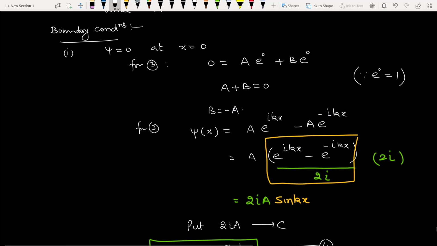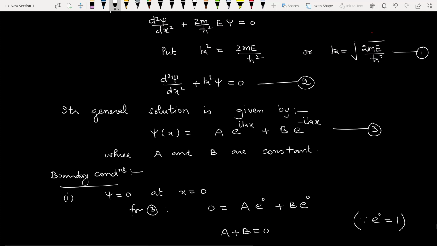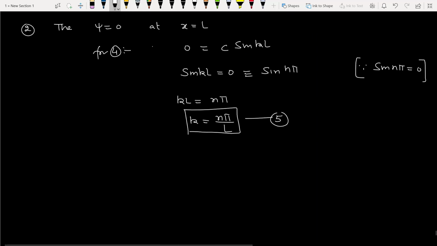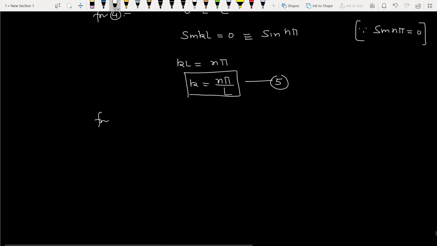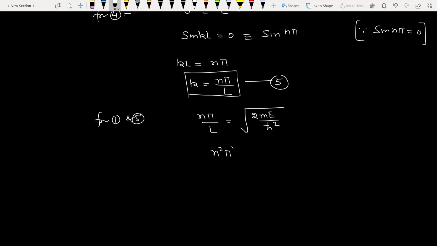So from equation number 1 and 5, n pi by L is equal to square root of 2mE upon h cut square. Squaring both sides, n square pi square by capital L square is equal to 2mE upon h cut square.